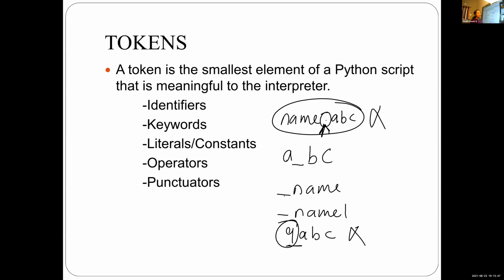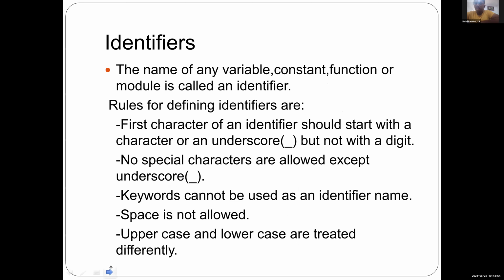Is it clear, Rahul? Okay, then you write the rules. The name of any variable, constant, function, or module is called an identifier. Rules for defining identifiers: the first character of an identifier should start with a character or an underscore, but not with a digit.